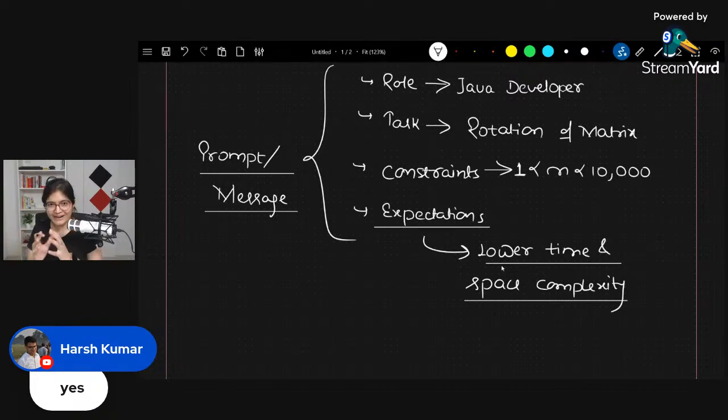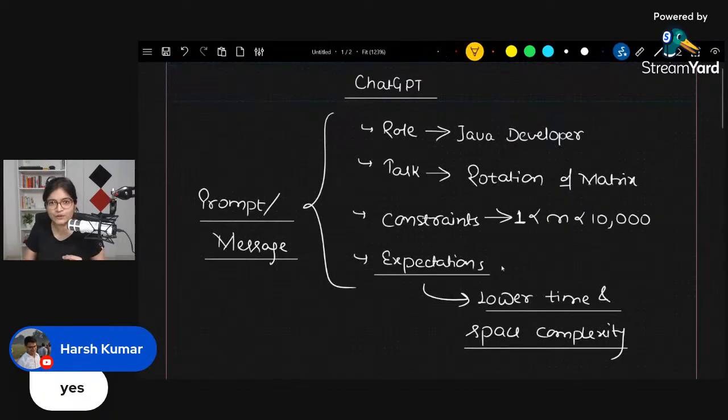I don't want you to cram anything here. I just want you to get the logic of what I'm trying to convey: there are 4 things which you should mention in your query, in your prompt. What is the role? Just assign that role to ChatGPT, that consider yourself as this role. The task is this. The constraint is this.